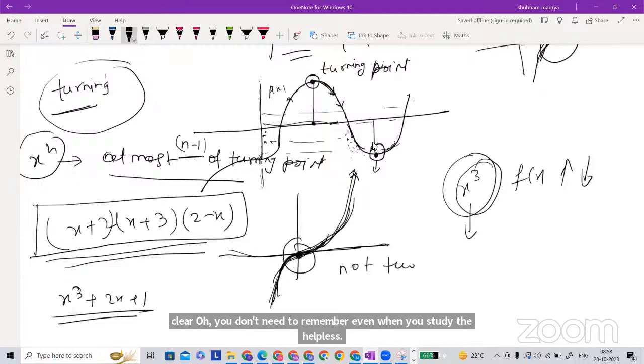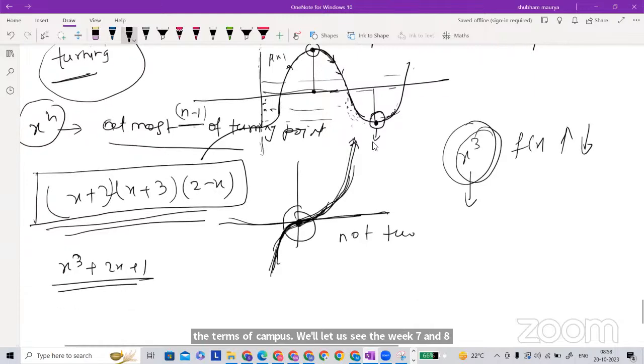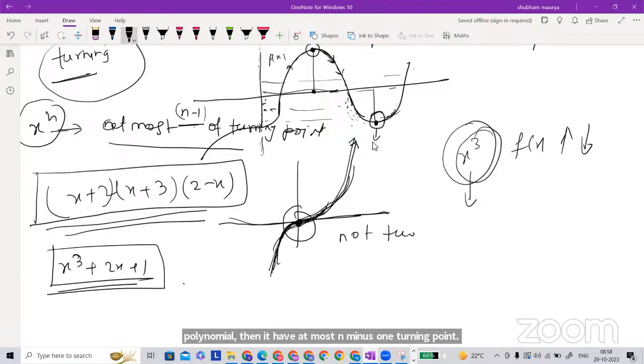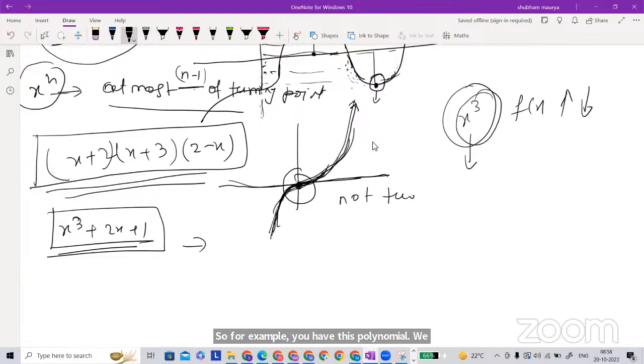Here it is just visualization. From the visualization we are doing all of this, but a turning point is nothing but a critical point in terms of calculus. So let us see it in weeks 7, 8 and 9. But here, if you have a degree n polynomial, then it has at most n minus 1 turning points. For example, you have this polynomial. We don't know exactly how many turning points are in it, but we have a formula that it has at most n minus 1 turning points.